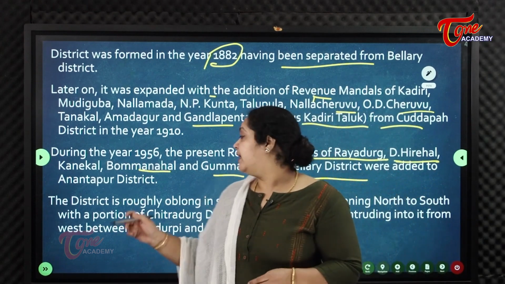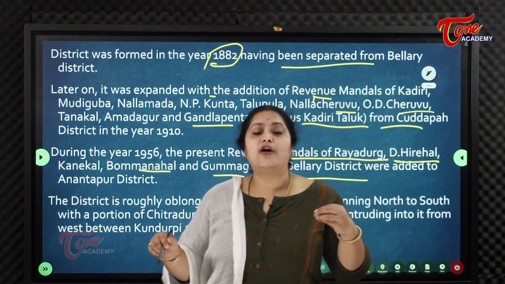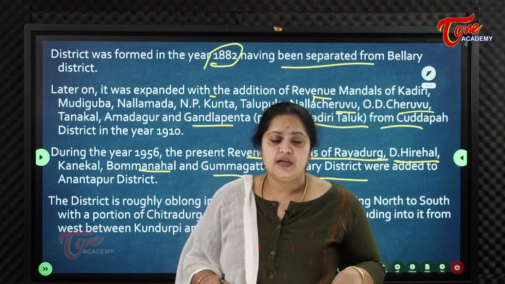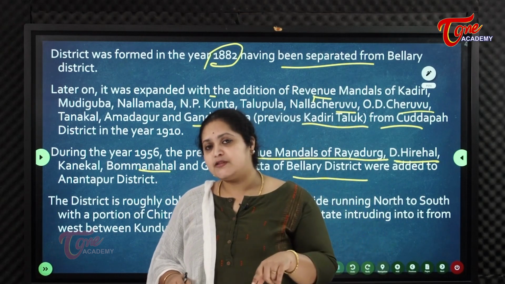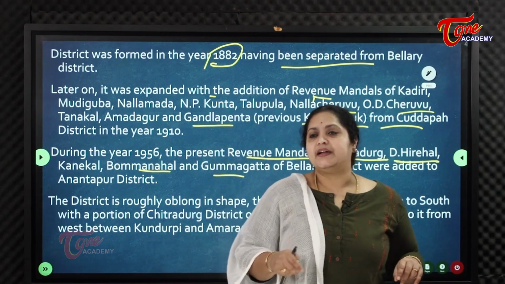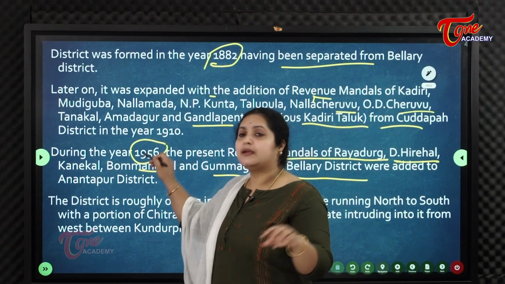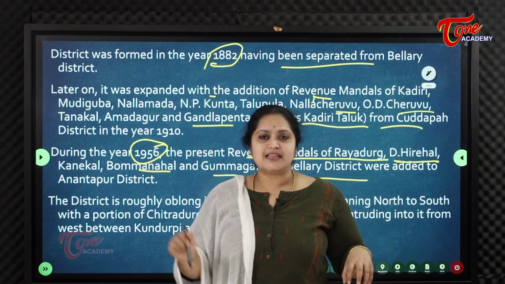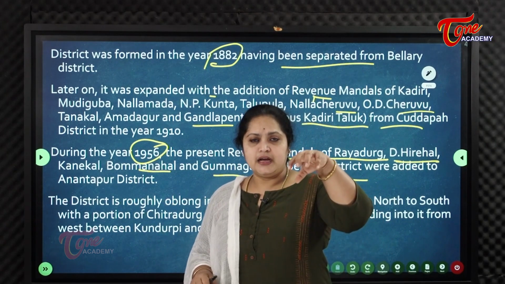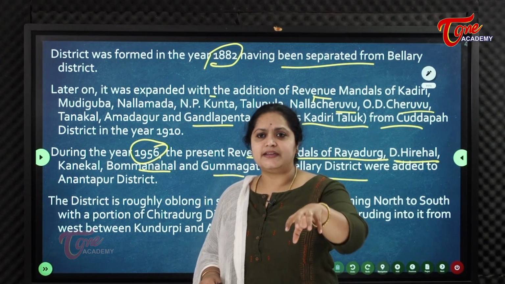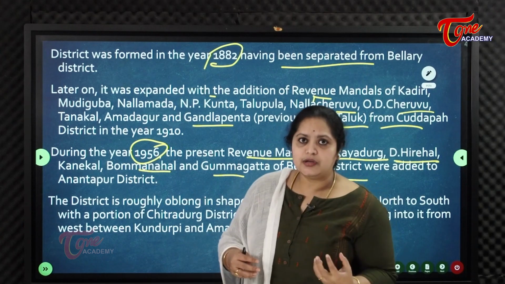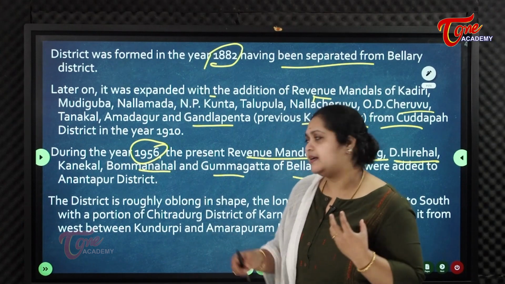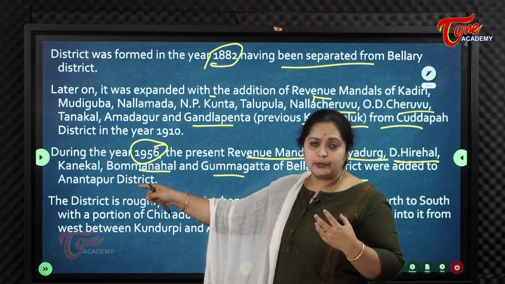Again in 1956, at the formation of Andhra Pradesh. Andhra state was formed in 1953, but in 1956 Andhra Pradesh was formed. At that time some parts of Karnataka, exactly from Bellary district, were carved out and added to Ananthapur district.